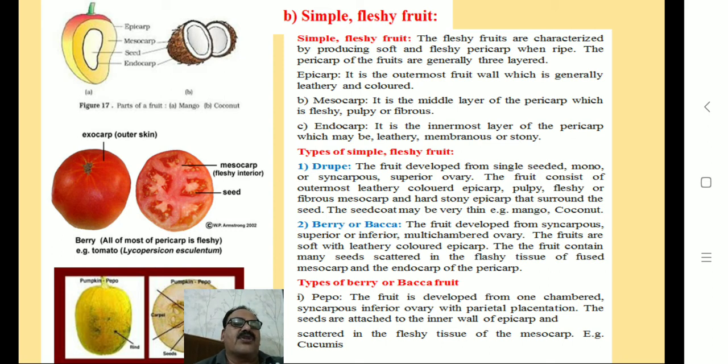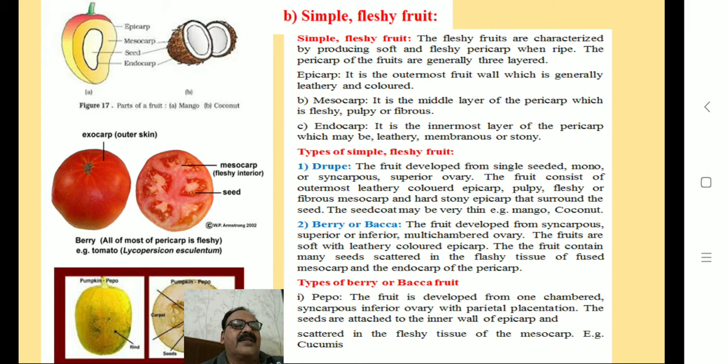The fruit consists of outermost leathery colored epicarp, pulpy fleshy or fibrous mesocarp, and hard stony endocarp that surrounds the seed. The seed coat may be very thin. For example, mango, coconut.